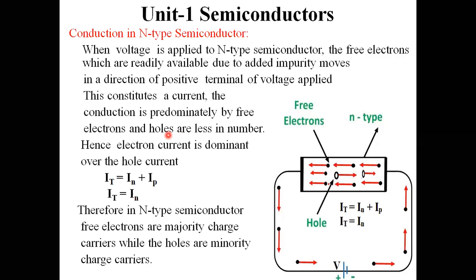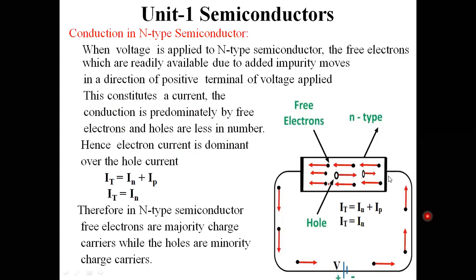For our convenience, I am notating it with respect to current. IT means total current, which is equal to hole current plus electron current. For n-type semiconductor material, I am interchanging the terms, giving the electron current first and then the hole current. The conduction is predominantly by free electrons and holes are less in number. Hence, electron current is dominant over the hole current.